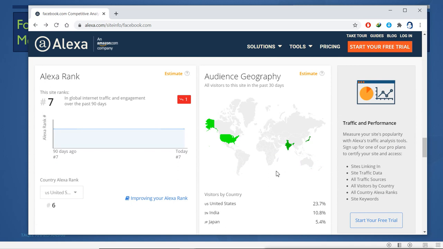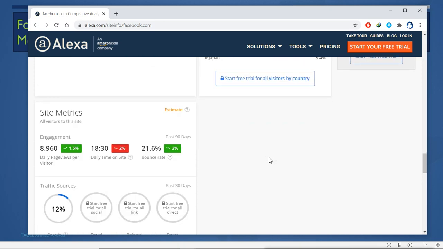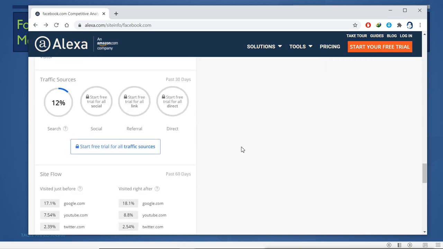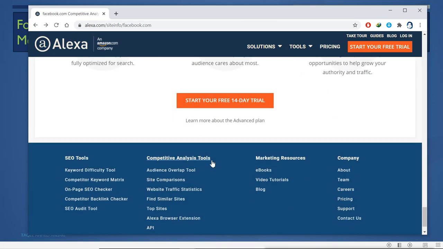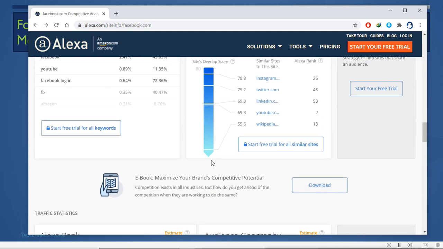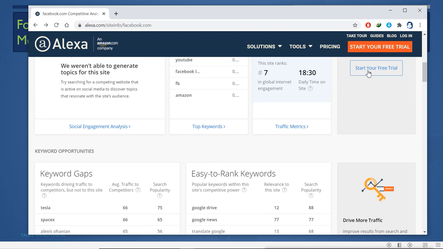It is also showing the audience geography, where it is coming from mostly, and which percentage. This percentage is from the US, this percentage from India, Japan, others it is not showing. This is the site metrics, site flow. So it shows lots of things, and lots of things are not free. For that you have to create an account, at least start the trial version. So just like this, we have other tools also to find out the statistics of the company.